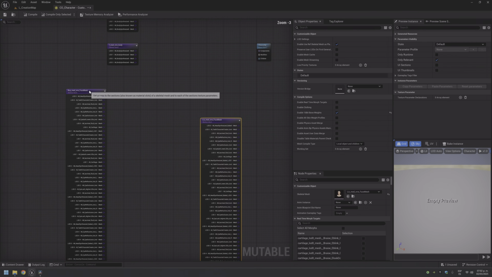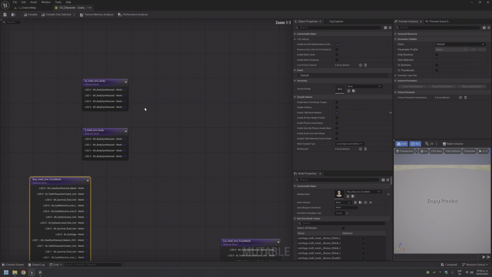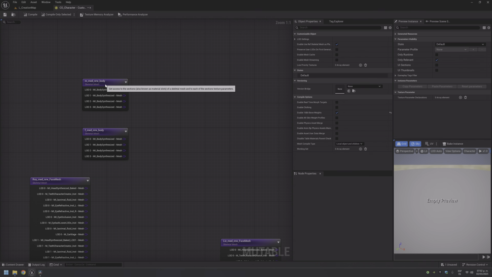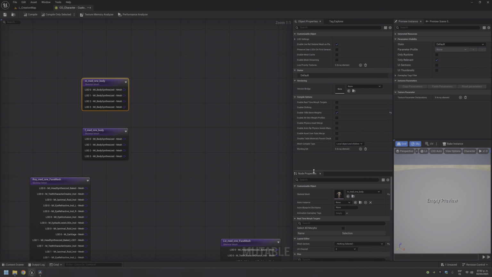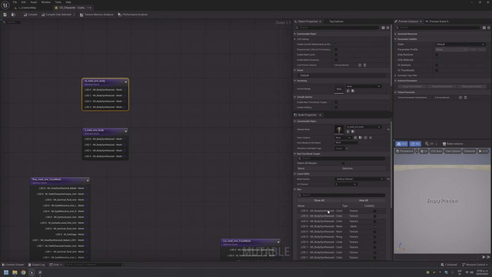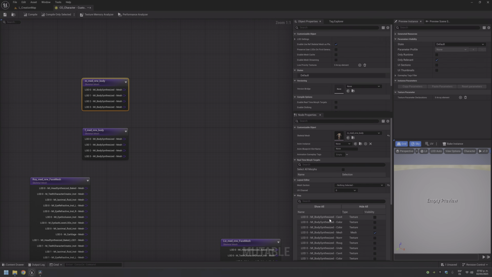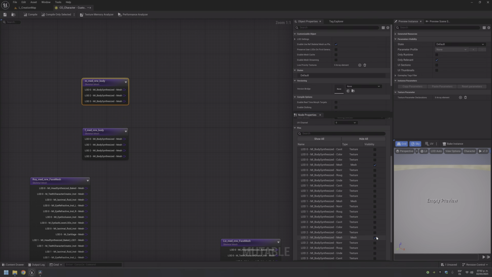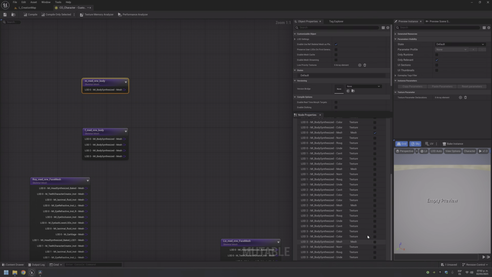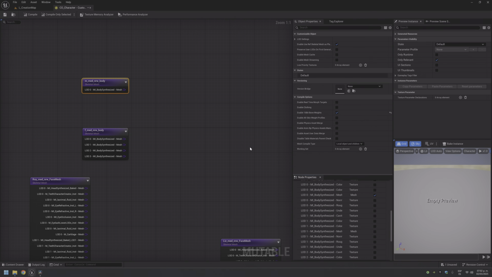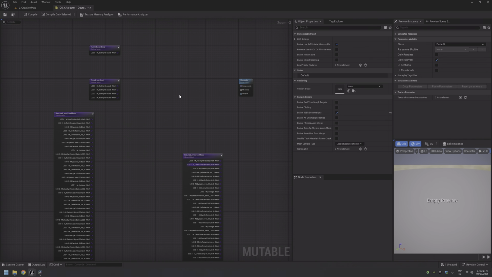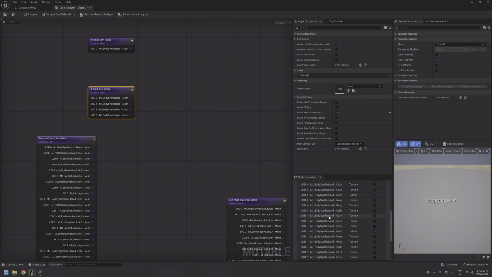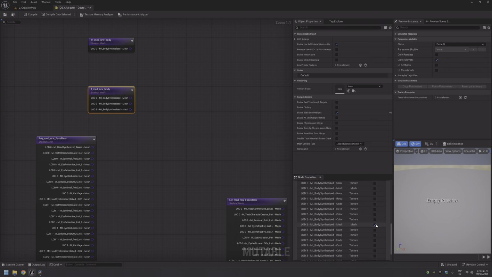Okay, now we don't need LOD 1, 2, and 3, but not for this tutorial. So here in node properties, scroll down, and everything that is not LOD0, you can hide. Okay, hide it. Don't worry, because we will move this thing in the next class. So don't worry if you break something.